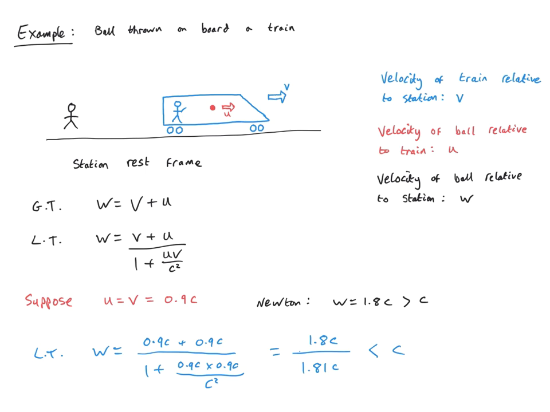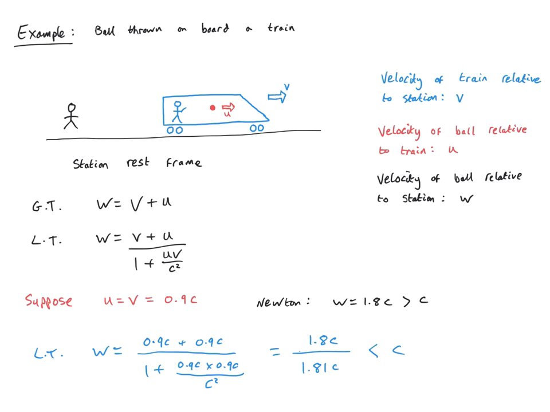So we see a very big discrepancy here between the Galilean transformation and the Lorentz transformation for the velocities. According to the Galilean transformation in classical Newtonian physics, we'd see a velocity w that exceeded the speed of light, whereas with the Lorentz transformation, we can't quite get there. In fact, if you were to analyse this equation, you would see that the bottom will always be greater than or equal to the top.